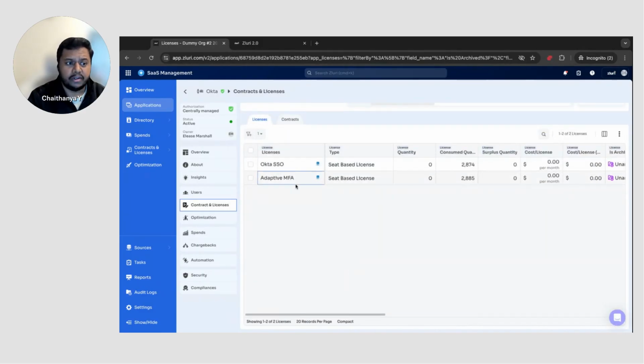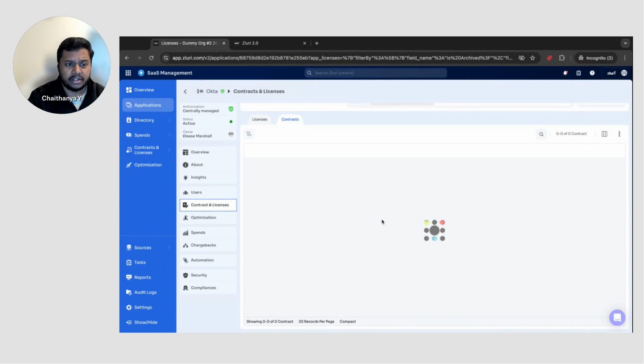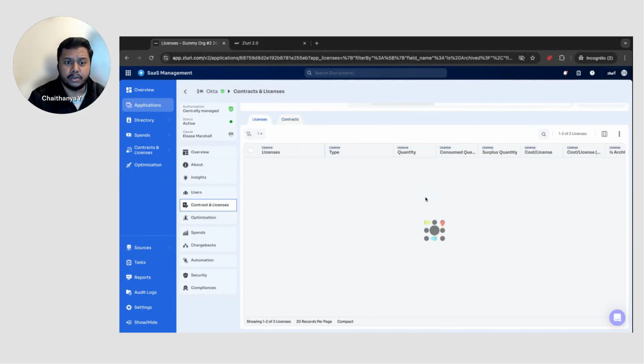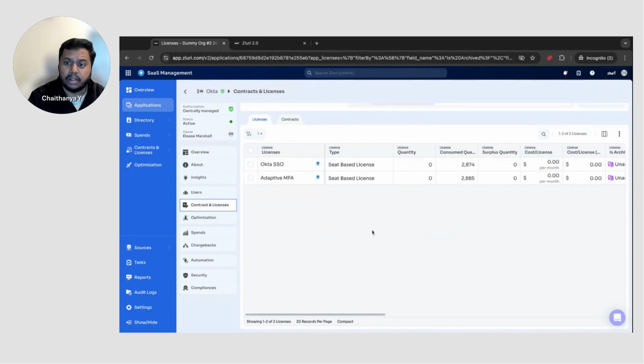I'm also able to check out the different licenses that are currently there, and whether any contracts exist at the moment. It looks like this contract just expired a couple of days ago, so that's the reason there's no active contract right now, but I'm able to see all this information very clearly and easily.